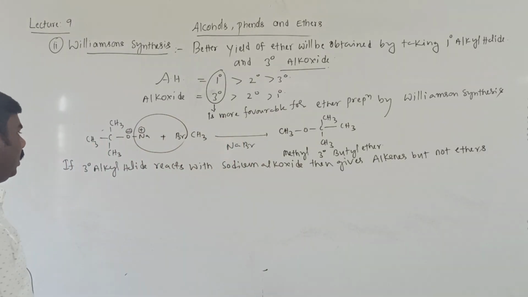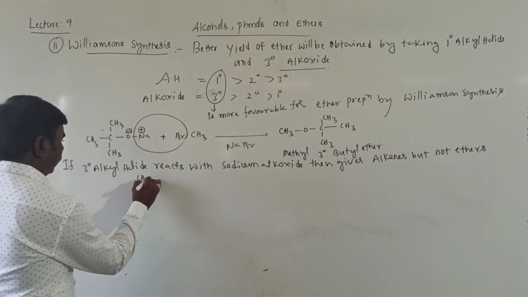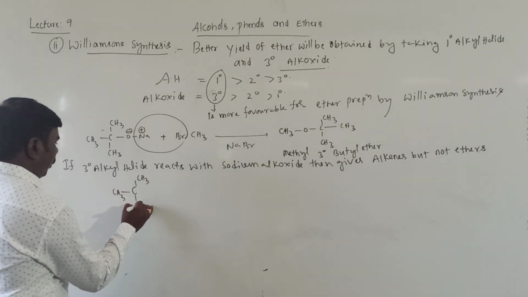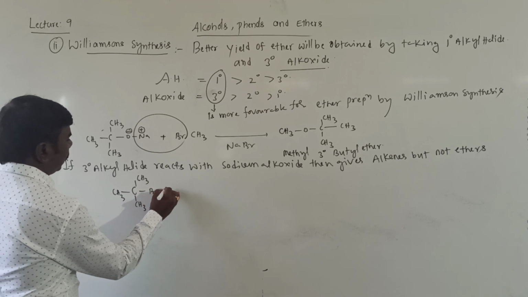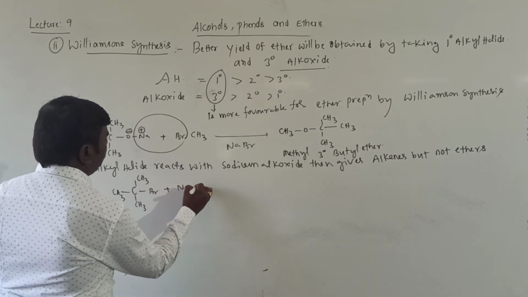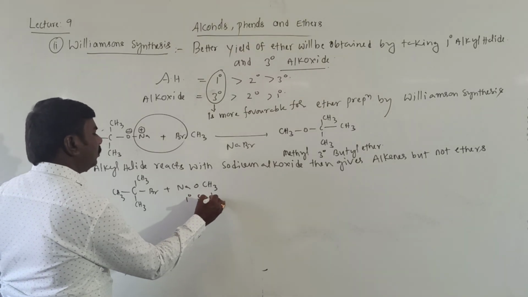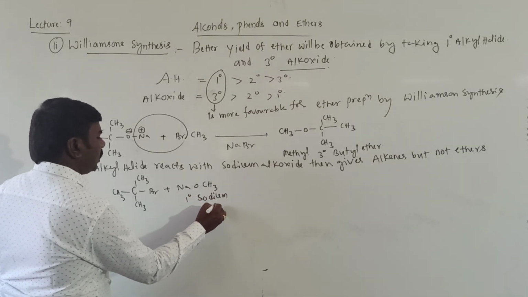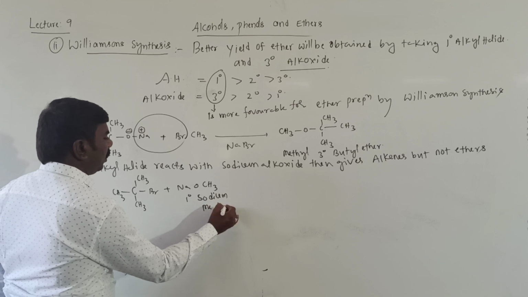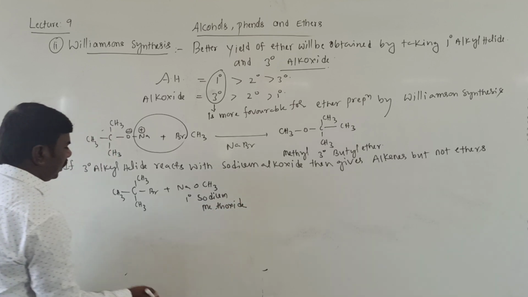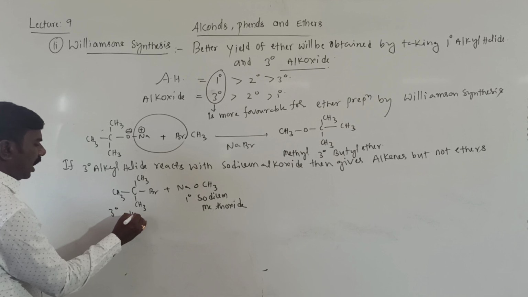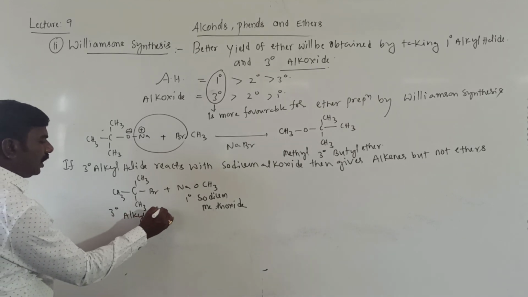Example is tertiary butyl bromide I am taking, treated with NaOCH3, primary sodium methoxide it is. Getting? It is tertiary alkyl halide.